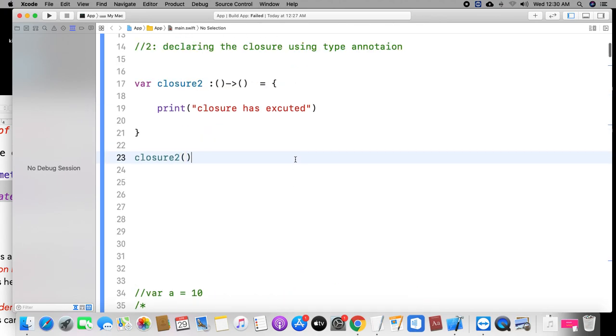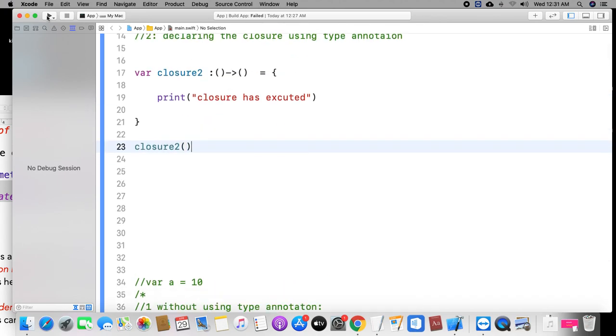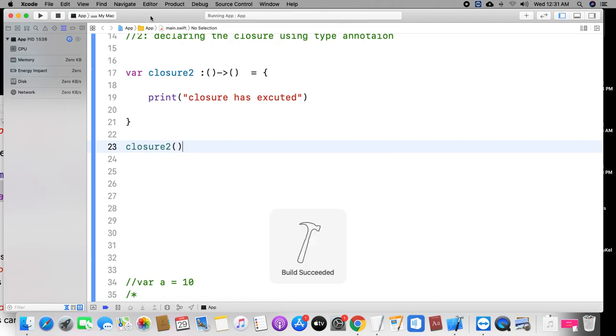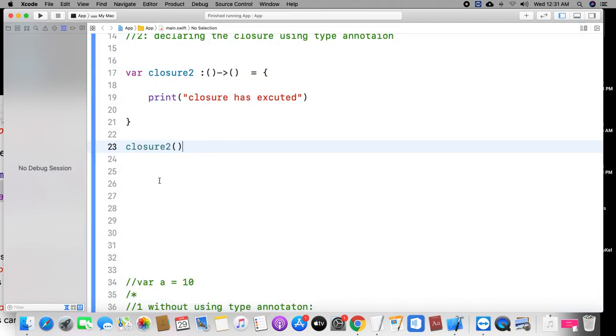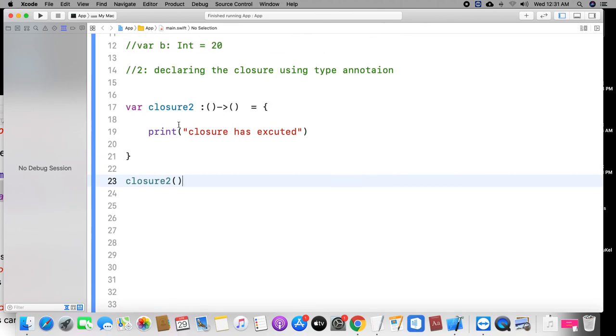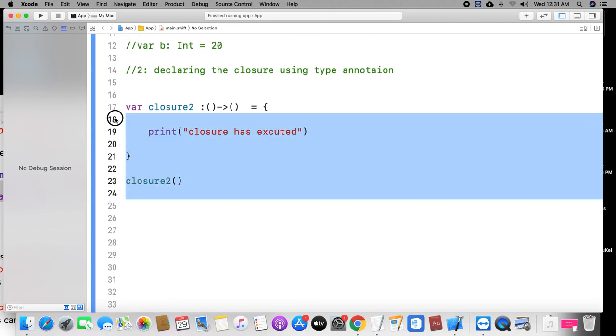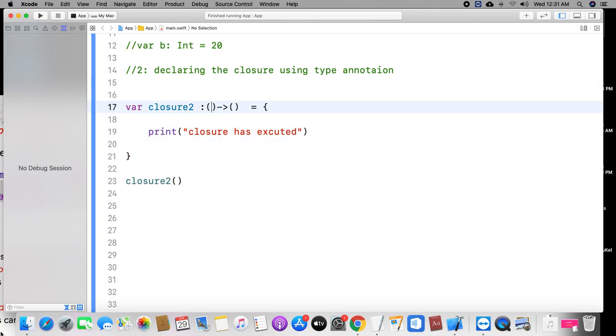Okay, I am running it, it will be executed fine. That's it. Most of the time we are declaring the closure like this only, means using the type annotation. Now I would like to take two arguments. Understand what I am trying to tell you? I would like to take two arguments, same.